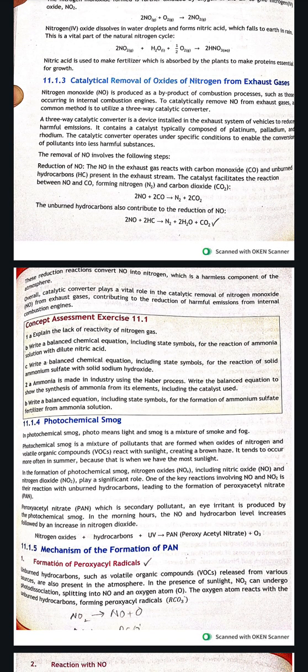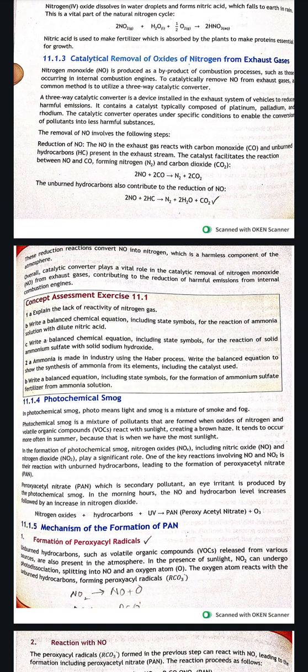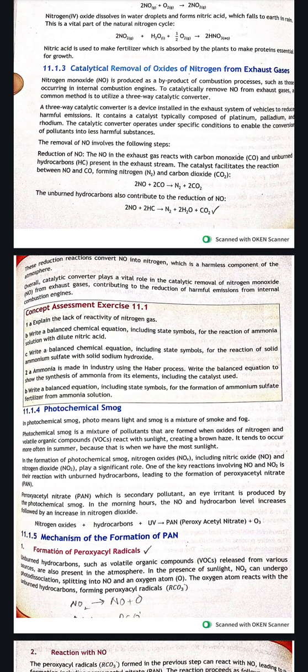Catalytic removal of oxides of nitrogen from exhaust gases. So nitrogen monoxide is produced as a byproduct, and it is present in internal combustion engines. Nitrogen monoxide is a very harmful gas, and it needs to be removed.